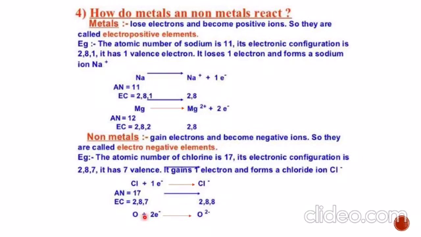Similarly, oxygen. Oxygen has a requirement of 2 electrons. So what will it do? It will gain 2 electrons and it will change to the O2 negative ion. So this is how metals and non-metals form their ions by loss and gain of electrons.